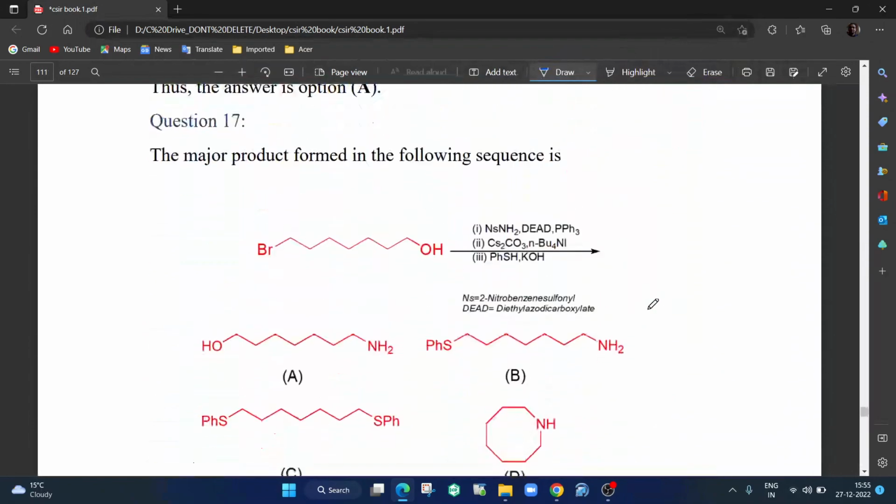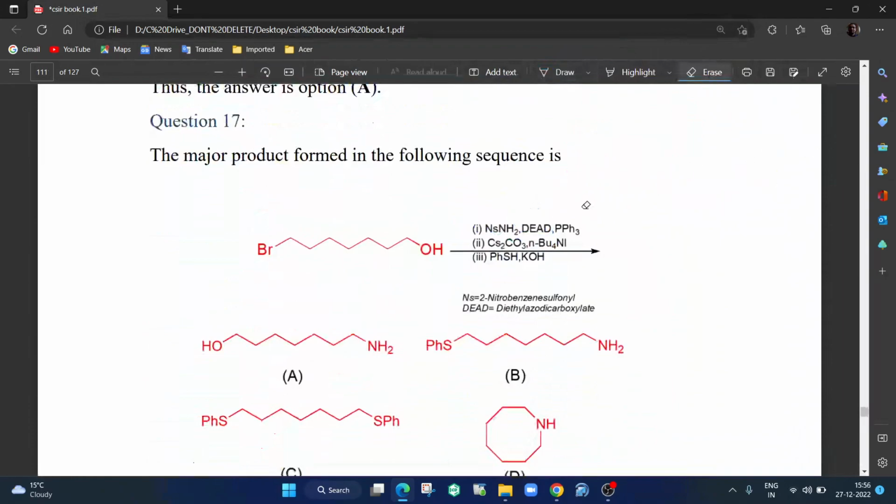Question number 17. So you are having this molecule, you are having bromo and OH group, and then they are adding NsNH2. We need not worry about the Ns part, but we should worry about this NH2 part, okay. And then you are having DEAD. So whenever you find a question with DEAD or DIAD, all in capitals, then please remember it is Mitsunobu reaction.